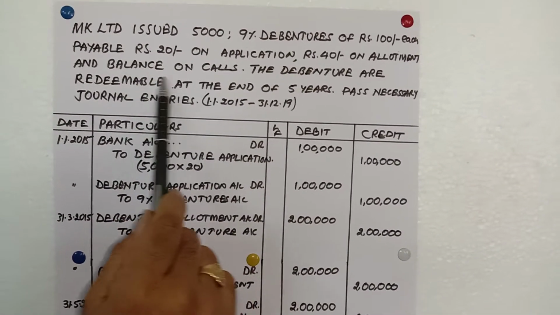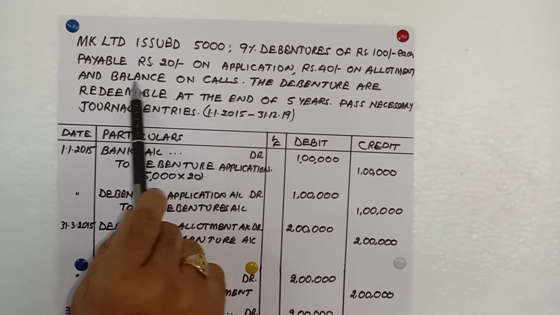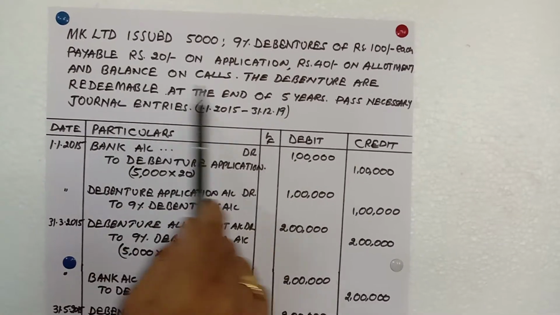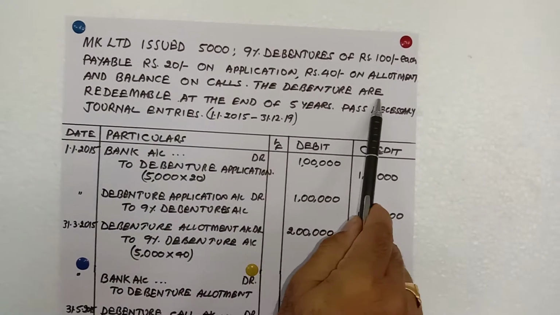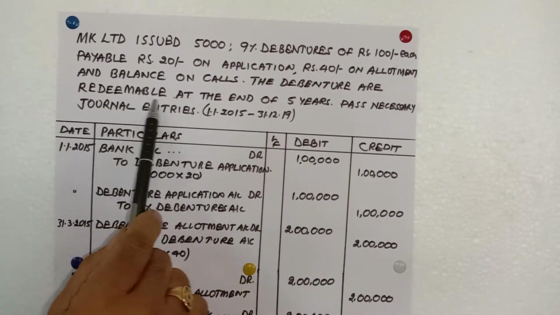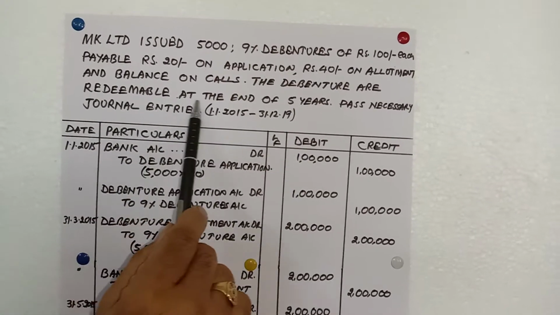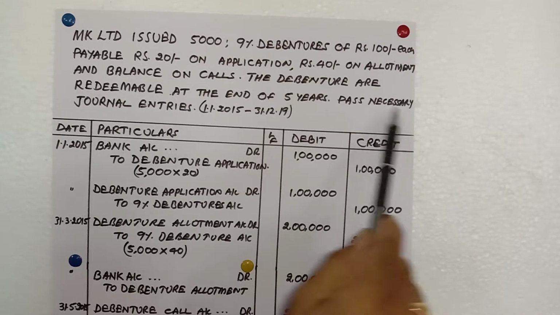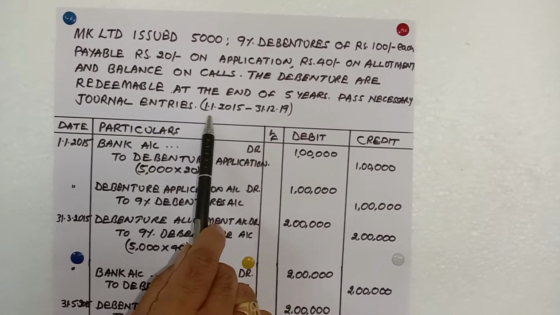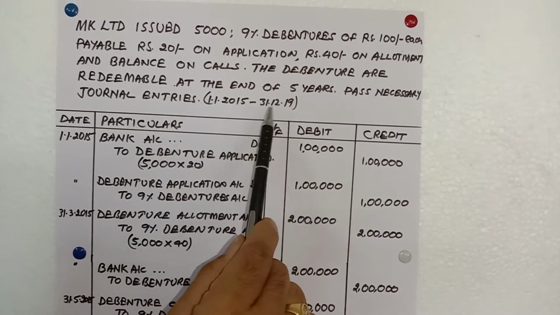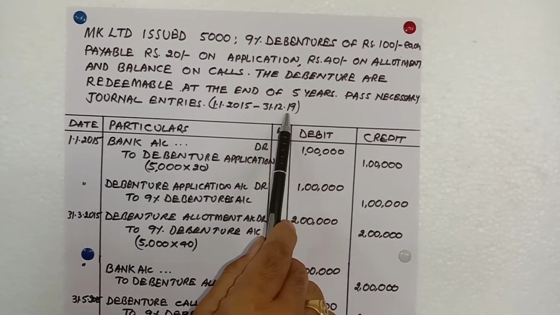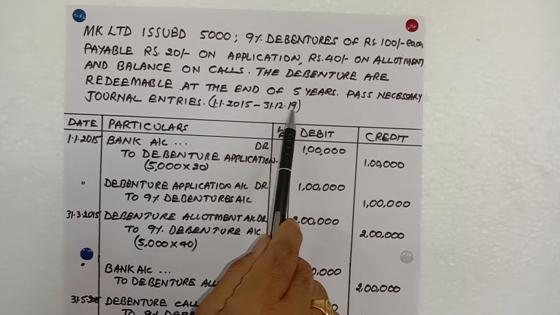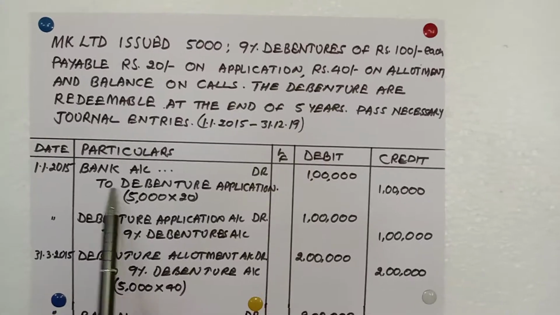These debentures are not issued at discount or premium. So this is a very simple question. The debentures are redeemed. Redeemed means redeemable, means repaid at the end of 5 years. Pass necessary journal entry. So I have taken the dates 1st January 2015 to 31st December 2019.